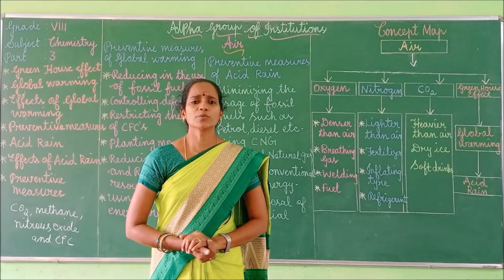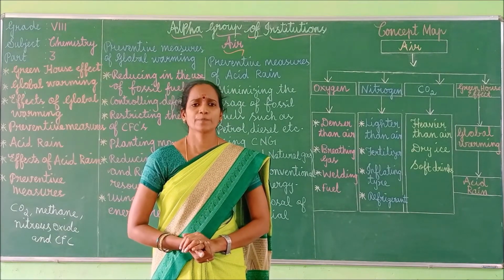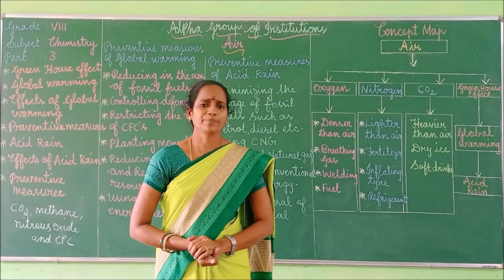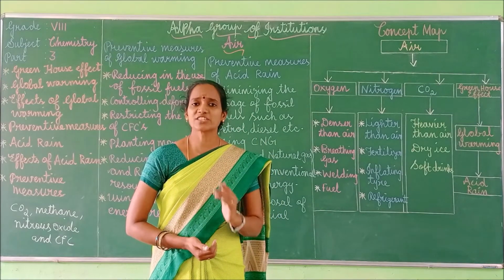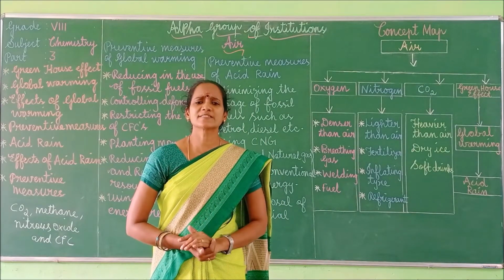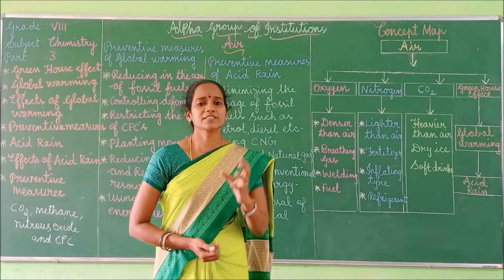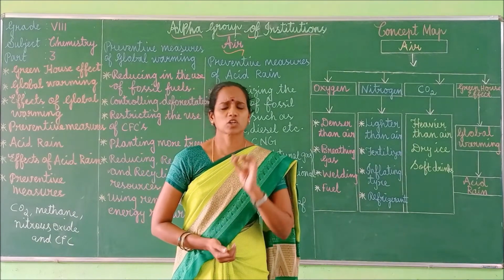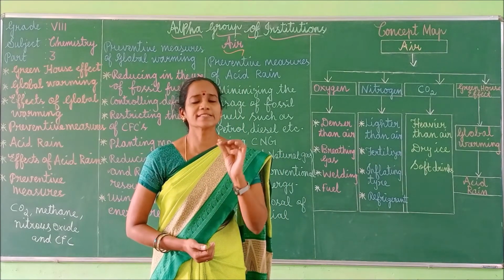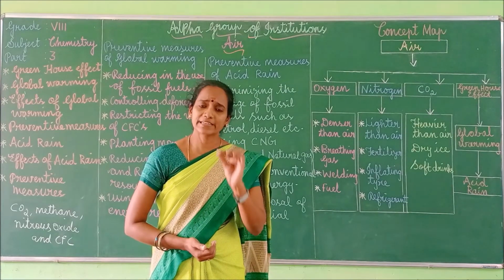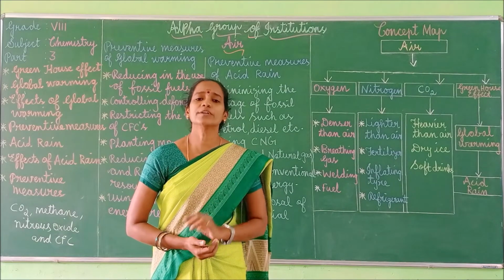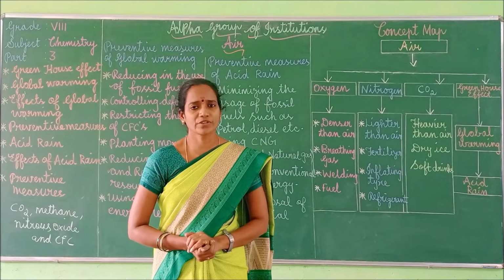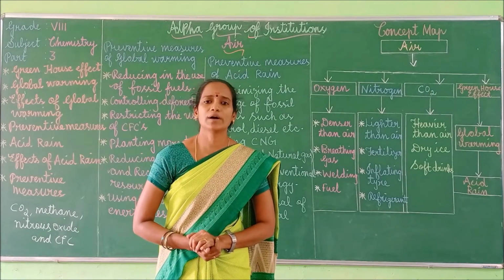The major contributors of the greenhouse gases are factories, automobiles, and deforestation. The increasing number of factories and automobiles increases the amount of gases released into the atmosphere. This increased greenhouse effect is caused due to the increase in the air pollutants, and it results in the average rise of temperature of the atmosphere. This is called global warming.